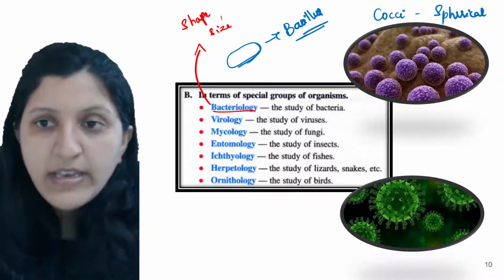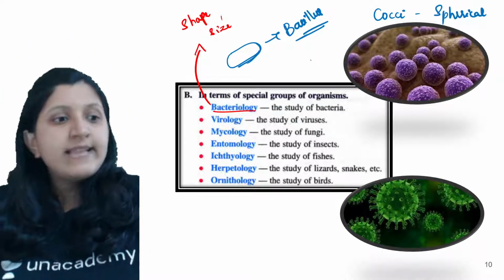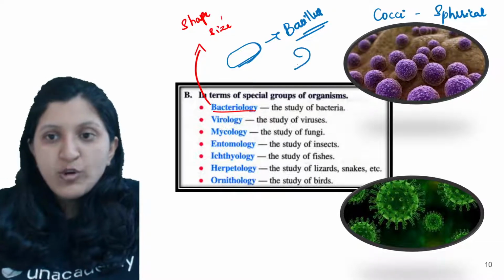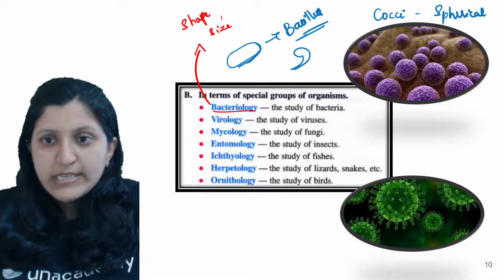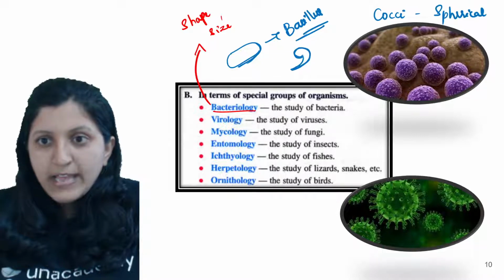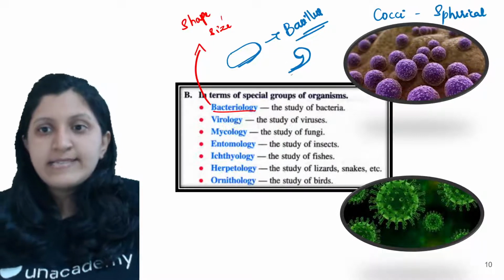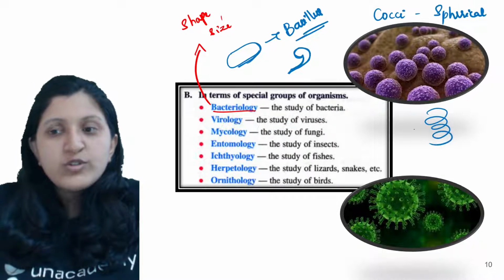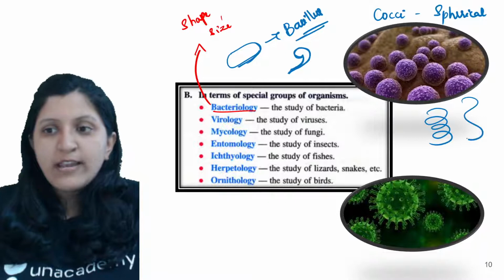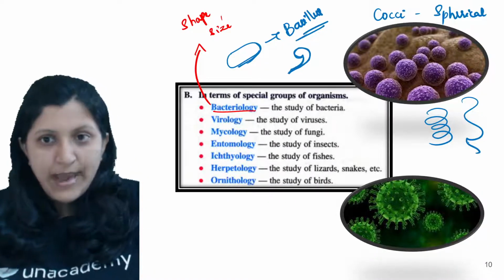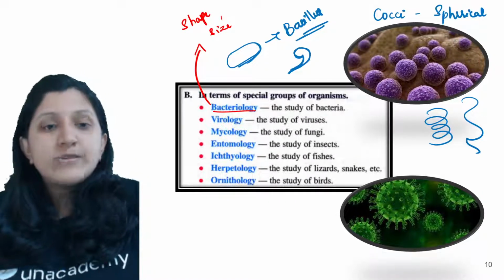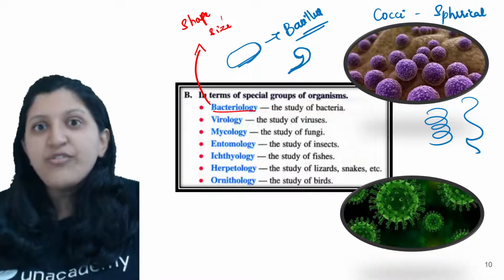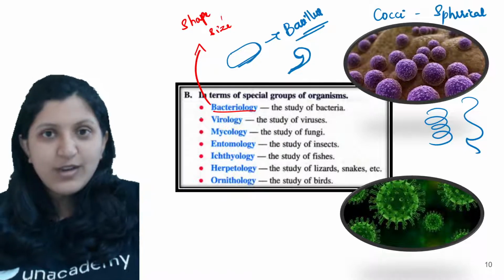Same way, cocci is there, then there is bacillus bacteria. Then you can find a vibrio shaped bacteria. So this one is a vibrio. Then there is also a spiral bacteria that you can find, which is like this, spirilla bacteria. So with respect to their shape, size, and what is the causative agent of a particular disease, that is a bacterial causative agent.